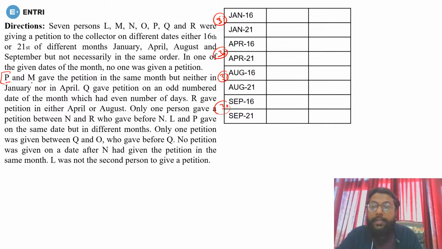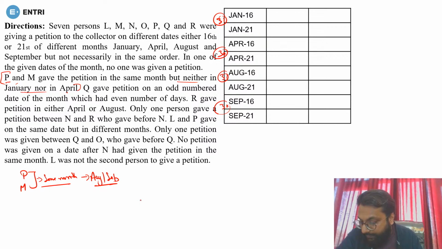So first of all we have: P and M gave the petition in the same month but neither in Jan nor in April. Now see, P and M both should come in the same month, but they are saying they are neither giving in Jan nor April. It means they must be giving the petition in, Jan and April are not there for them, so it must be August and September. That is very sure.